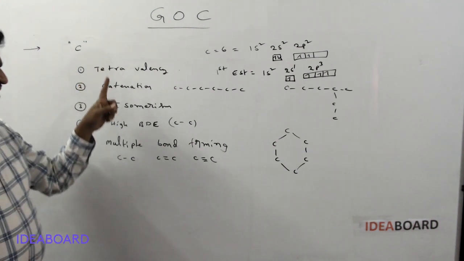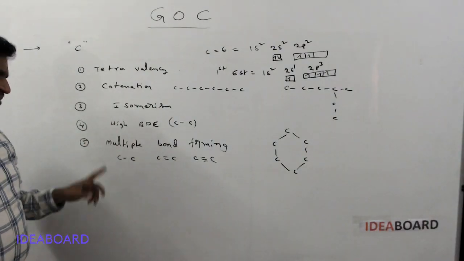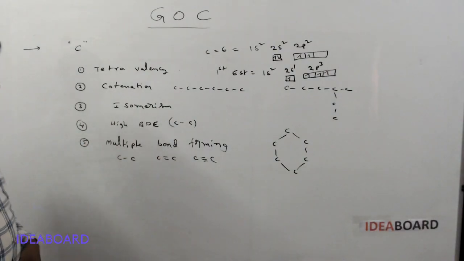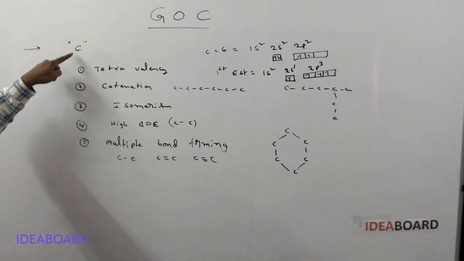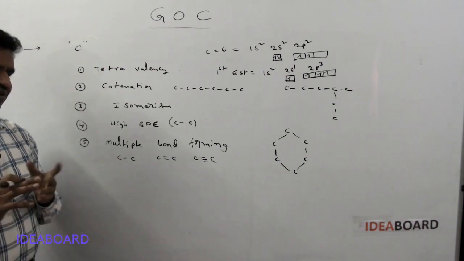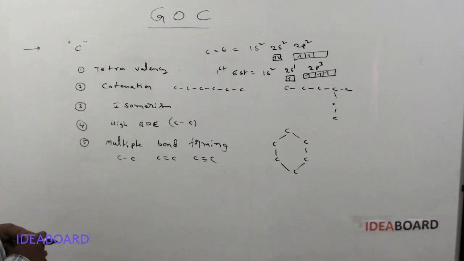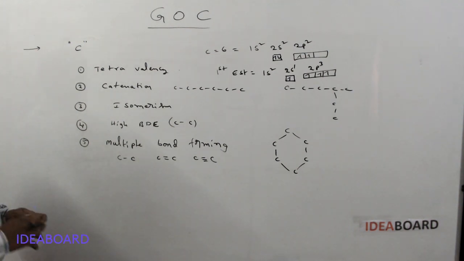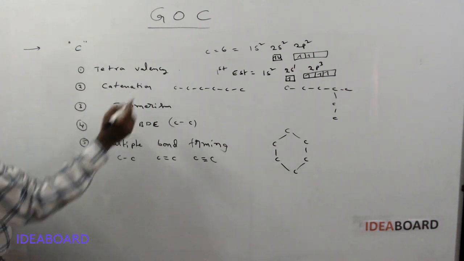So tetravalency, catenation tendency, isomerism, high bond dissociation energy, and multiple bond forming ability are all characteristic properties of carbon, and because of these special properties, it forms millions of compounds. Nearly 10 million organic compounds are there which have a backbone of carbon atom. Okay, and now we will see the first organic compound.